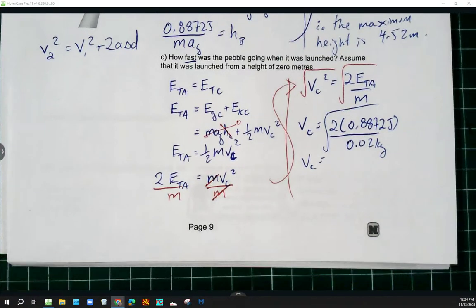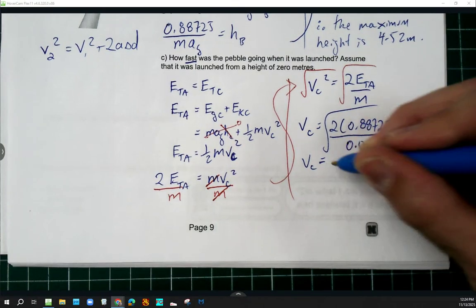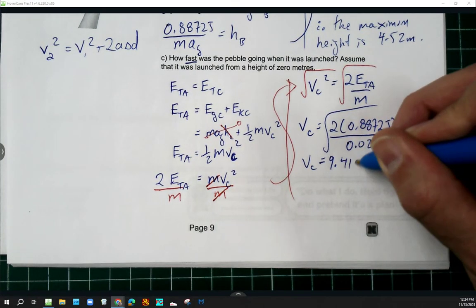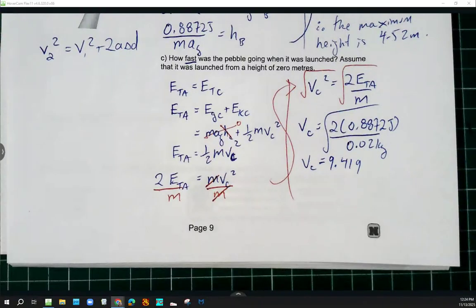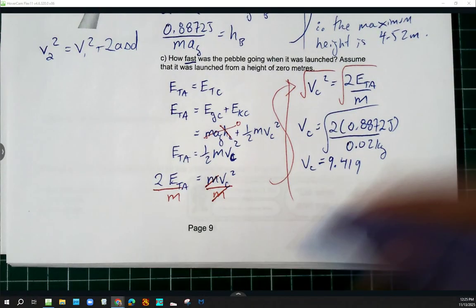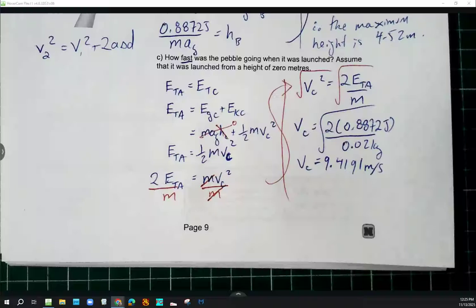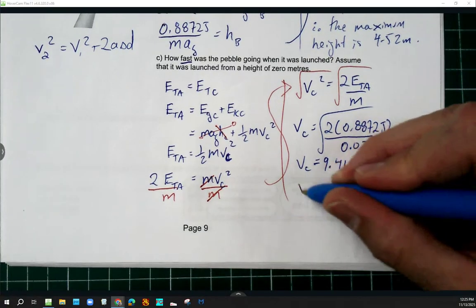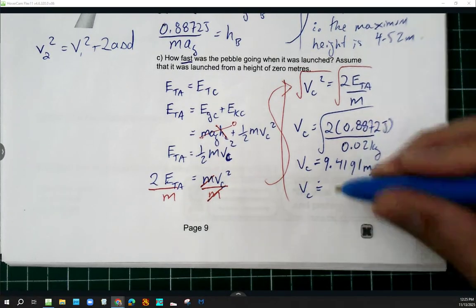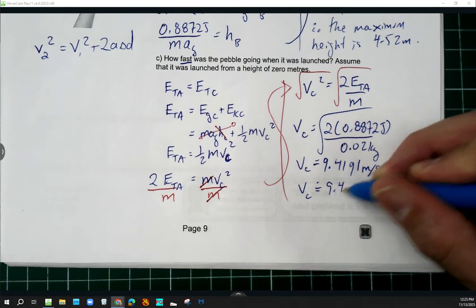I'll give you a good lucky feeling here. It should start with a 9 if you've got it. Yeah? 9.1? Yeah. All right. Meters per second. And of course, we're going to round it off to 3 sig figs anyway. So 9.42 meters per second.